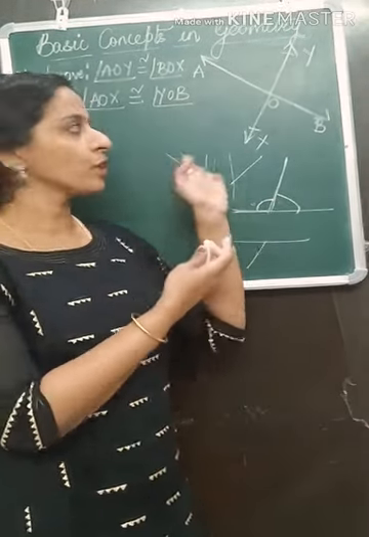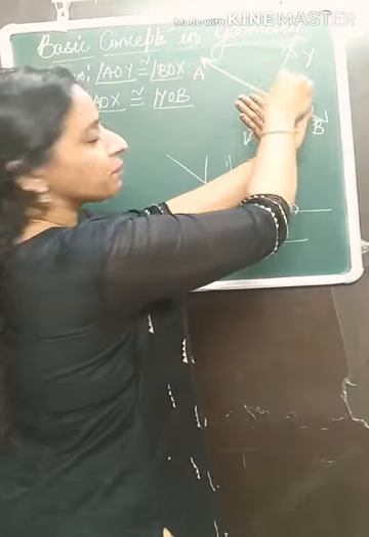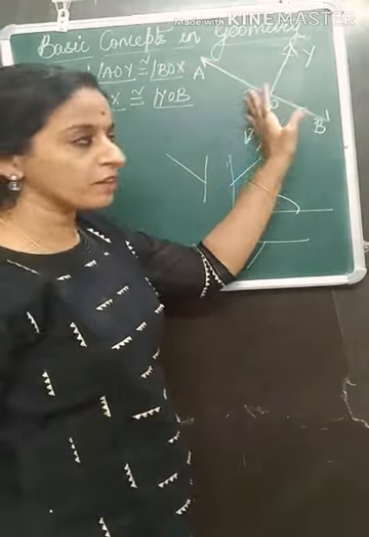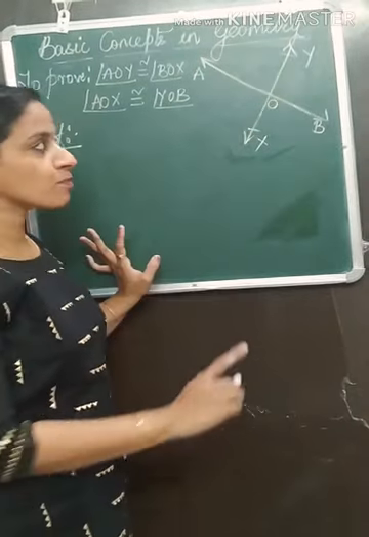Same property we are going to use here. You can see if I hide this part, you can see the linear pair. So that property we are going to use. We will use the linear pair angles property here.